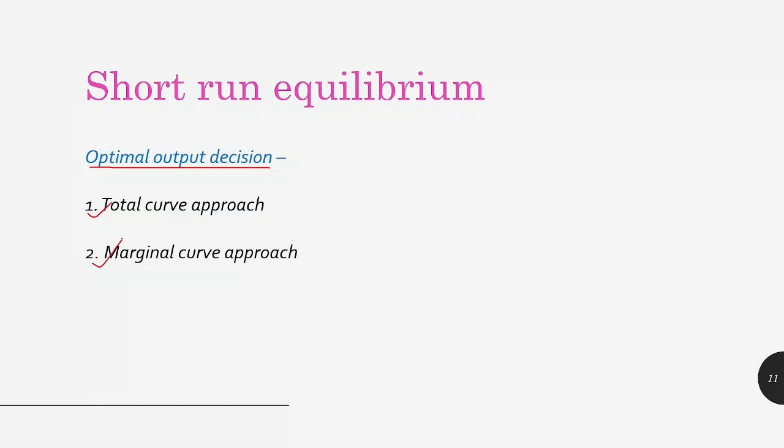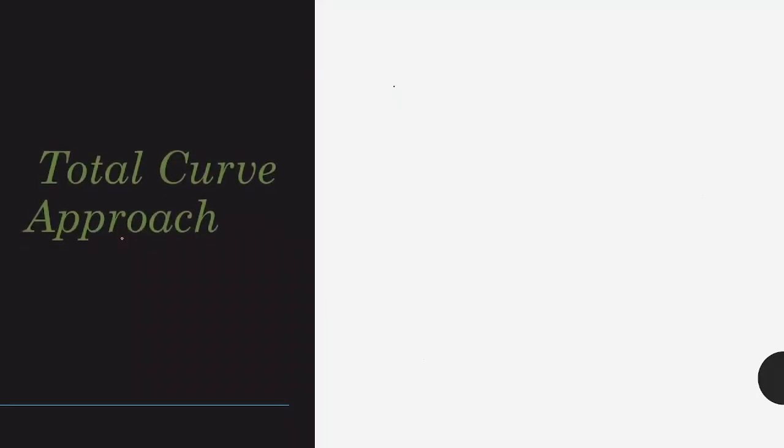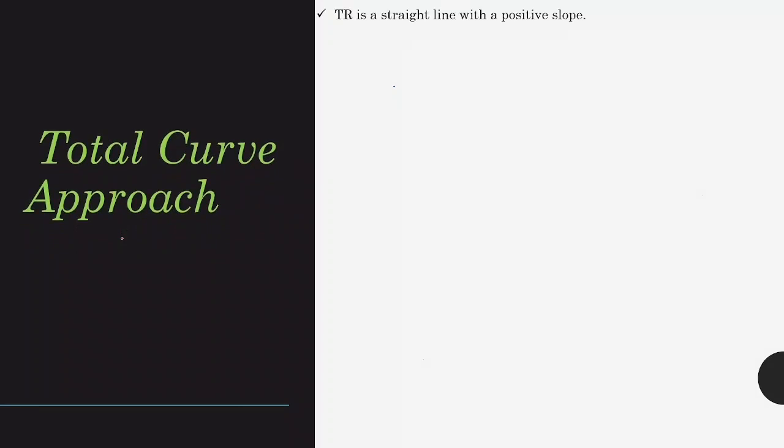First is the total curve approach. In this, as we know, the total revenue is a straight line with positive slope. How can we say that? As we increase the output, the amount of revenue received increases. So it is a straight line with positive slope. It is directly related to the output sold. Now the total cost is what? It is an inverted straight line. I have shown the graph of total cost in the cost concept section, so you can go through that video.